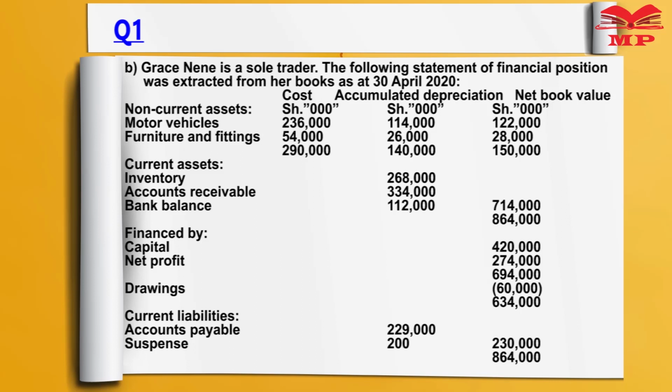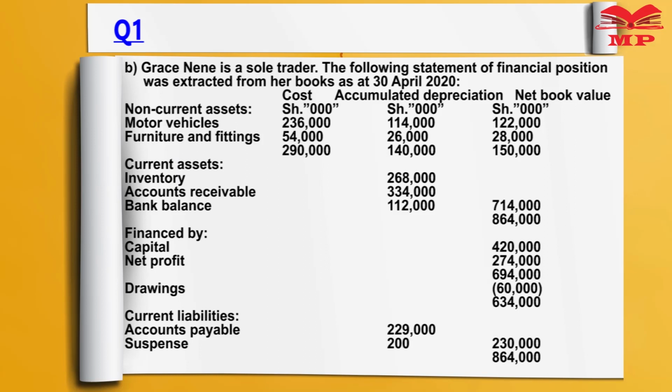account. Now that tells you that there could have been errors that led to the balance sheet not agreeing. This balance sheet is not in agreement, because based on the accounting equation, assets should always equal liabilities and capital. That was not the case here, because the debit side of this balance sheet is greater than the credit side by 200,000 shillings, which is reflected in the suspense account.